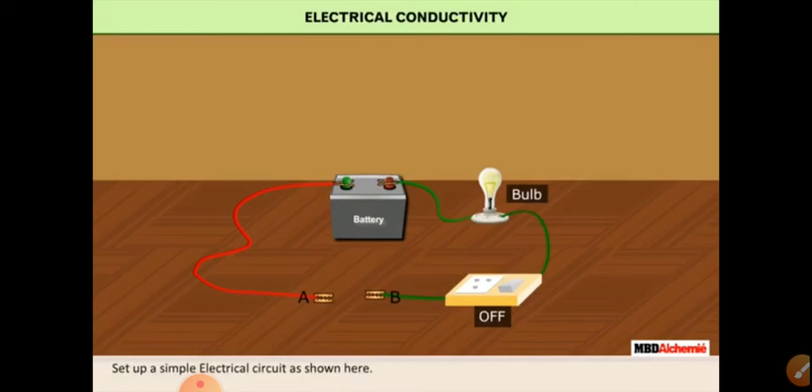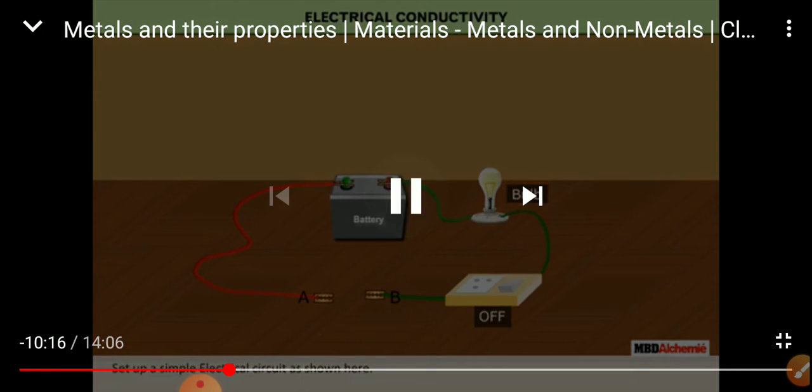So you can do one activity here to understand electrical conductivity. Heat conductivity and electrical conductivity are both properties that metals have. Metals can conduct heat through them, they are conductors of heat. And some metals conduct electricity, they are called good conductors of electricity. Non-metals do not have this property. Sulfur cannot transfer heat, correct? Plastic and wood cannot transfer it. Now through the activity you can understand electrical conductivity.